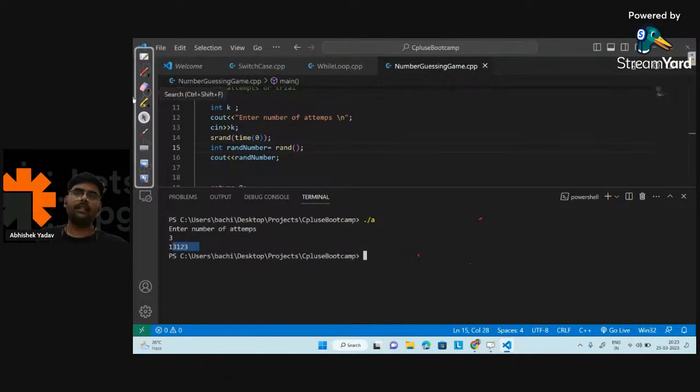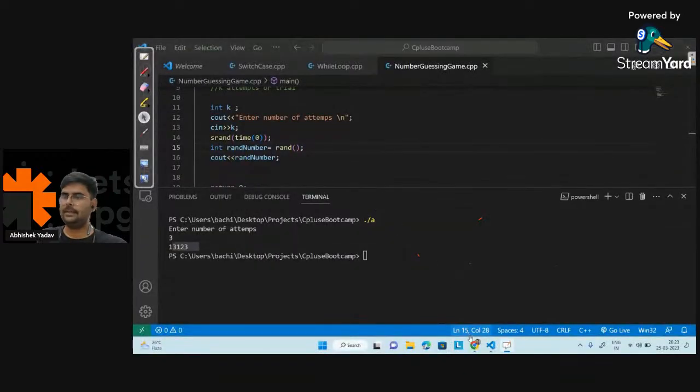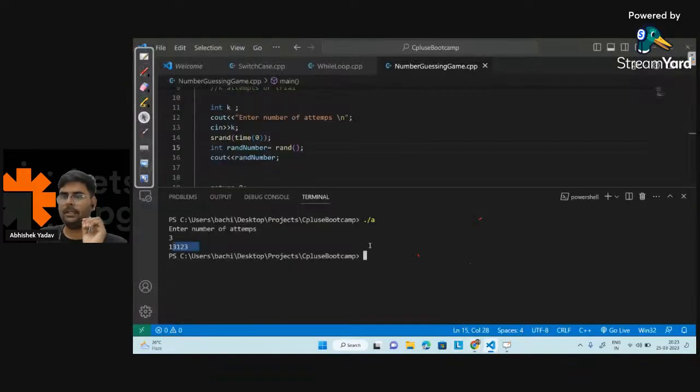Okay, but here in the rule part, let's move to the rule part here, right? If you see the rule part, it is saying that you have to generate a random number between 1 and 100, right everyone? You have to generate a random number between 1 and 100. And here, if you see in the terminal, you are getting some random number that is greater than 100, right?